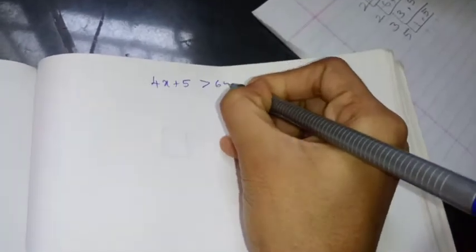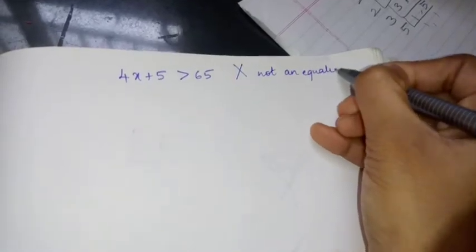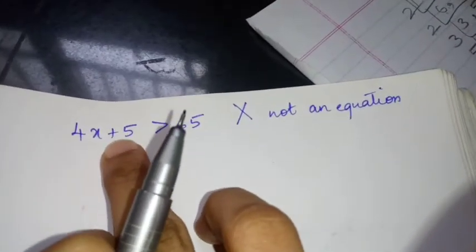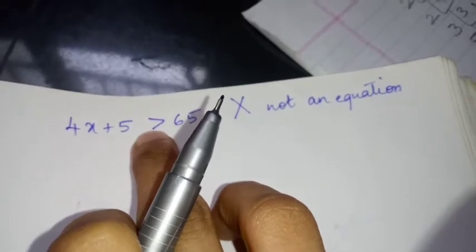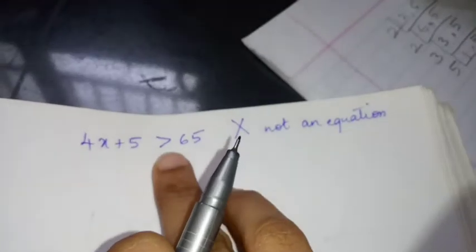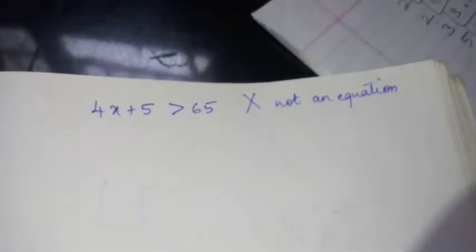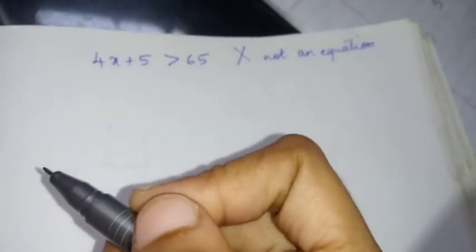Understood? Sometimes, listen, 4x plus 5 greater than 65. If this is the case, it is not an equation. Why are we saying it is not an equation? Because see, 4x plus 5 is one expression, but there is no equal to sign. Only if there is an equal to sign can we say that it is an equation. Here it is a greater than sign, so we cannot say that it is an equation. Listen children, this is one of the main important concepts in equations, simple equations.